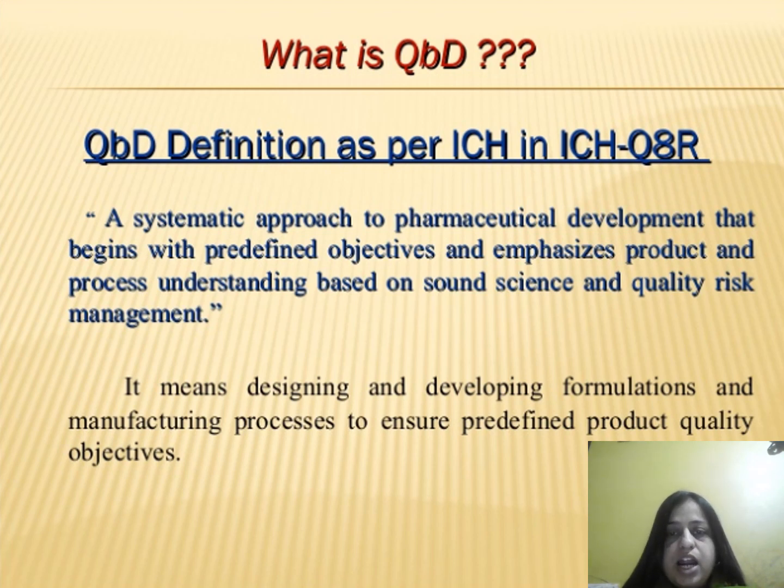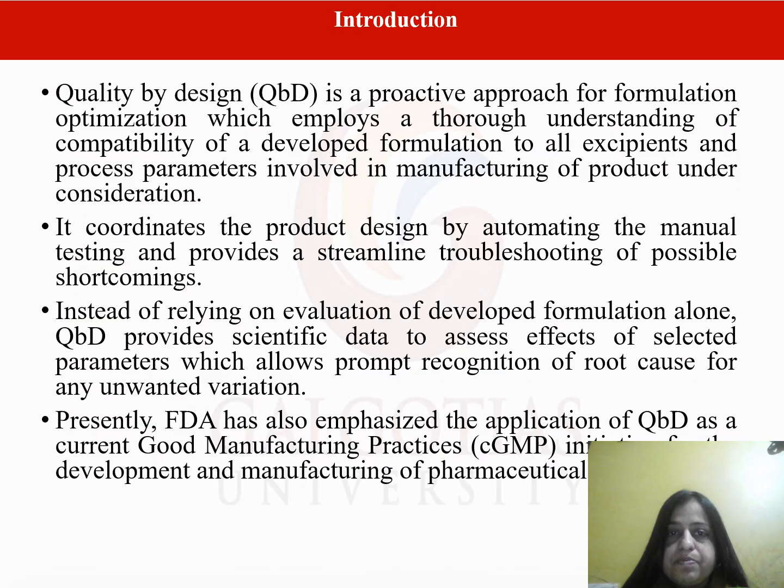So based on our skills, our knowledge and risk management system, we are designing the formulation in a systematic manner, so that our product and process quality would increase. It means designing and developing the formulation and manufacturing process to ensure predefined product quality objectives.